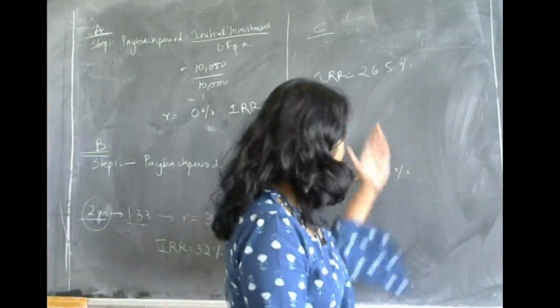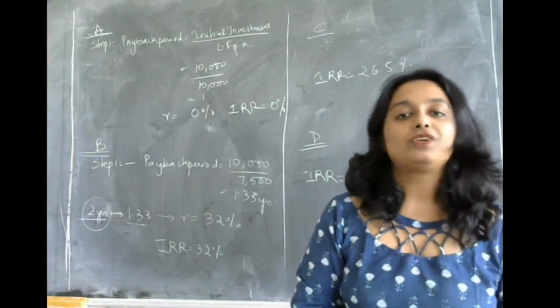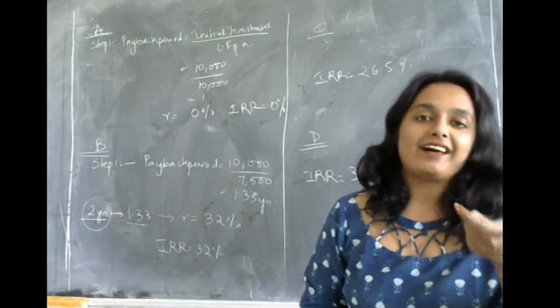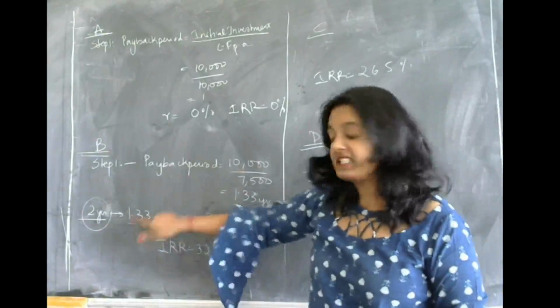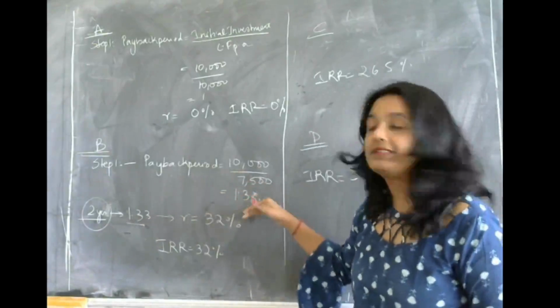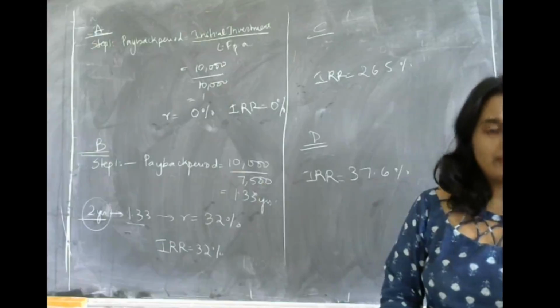In those two cases, you are not getting the value directly. That is the reason why you will do trial and error method to get the IRR rate. Okay? So if the payback period value, that is 1.33, you are directly getting for that life, under that life period.